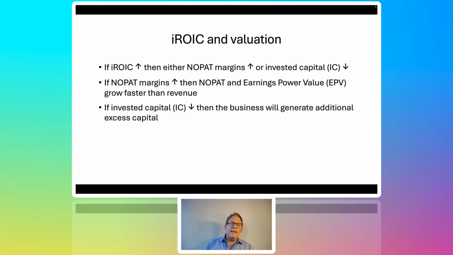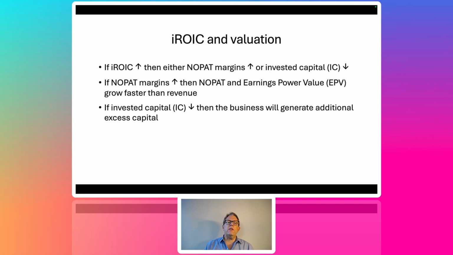Now if your incremental ROIC goes up over time, then either your NOPAT margins are expanding or your invested capital is declining. That's how you get a higher incremental return on capital. So if expectations for a higher incremental return on invested capital go up, investors think either the NOPAT margins are going to expand or the amount of capital invested in the business will incrementally go down over time.